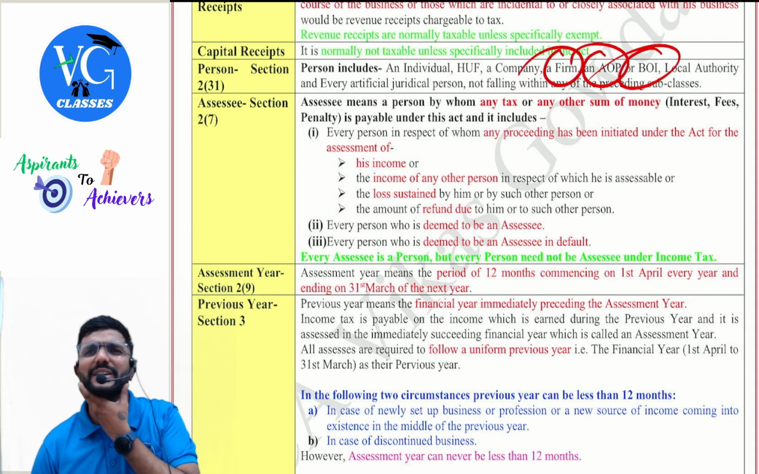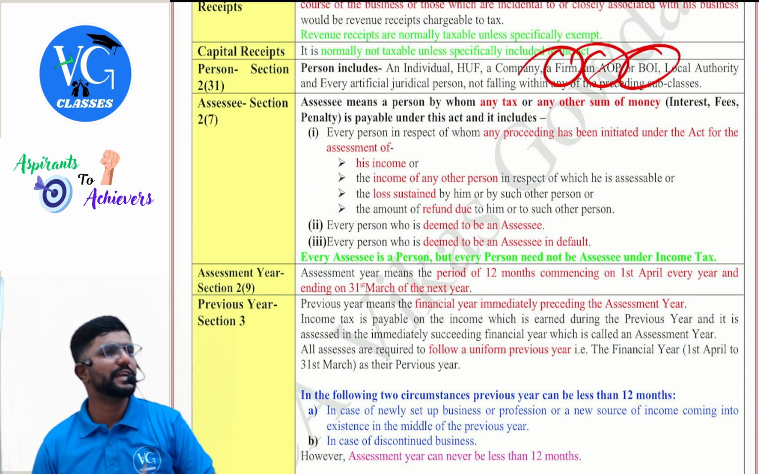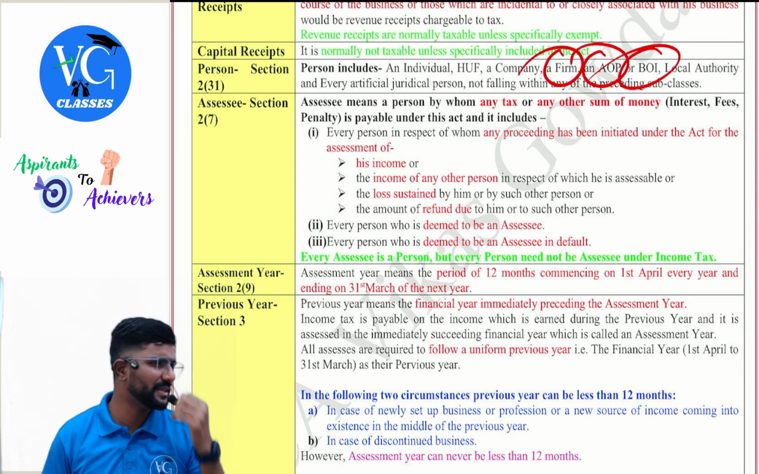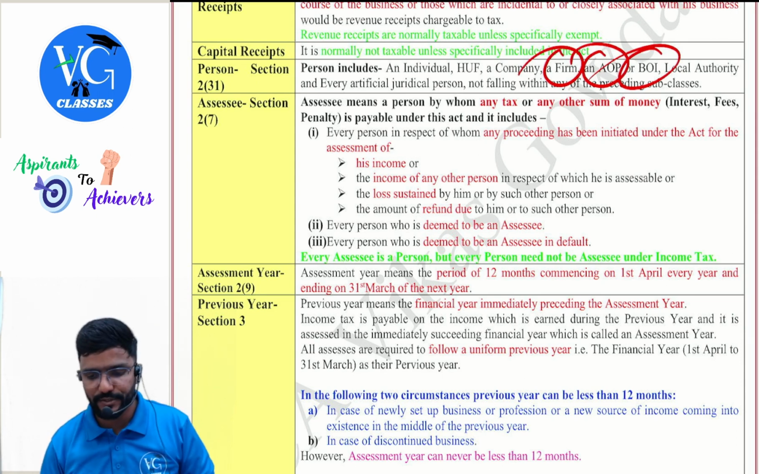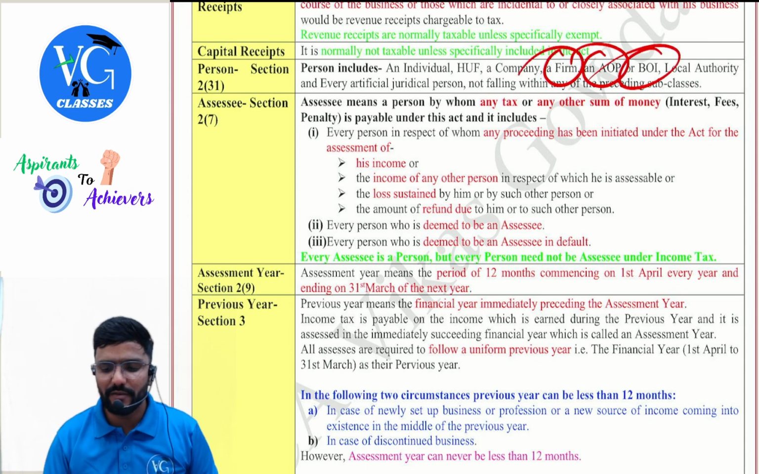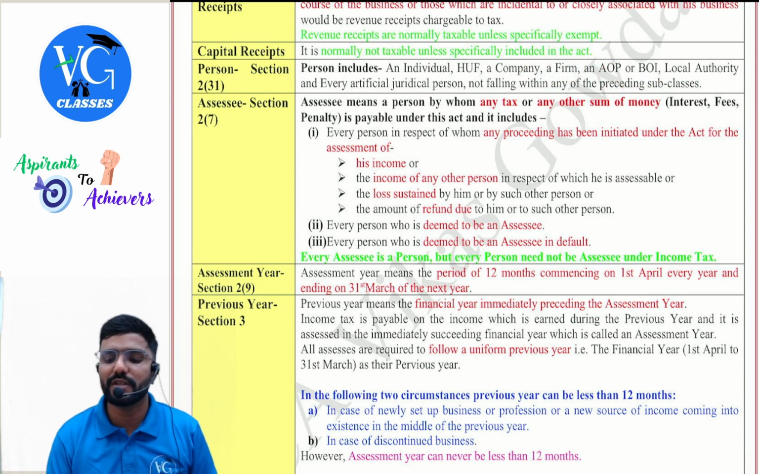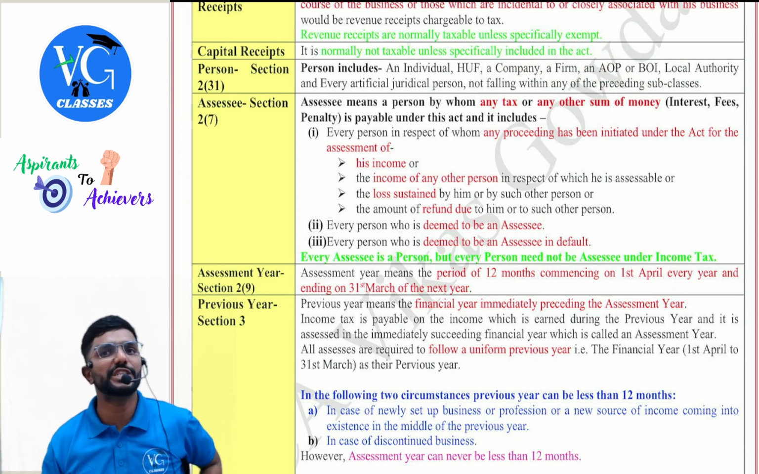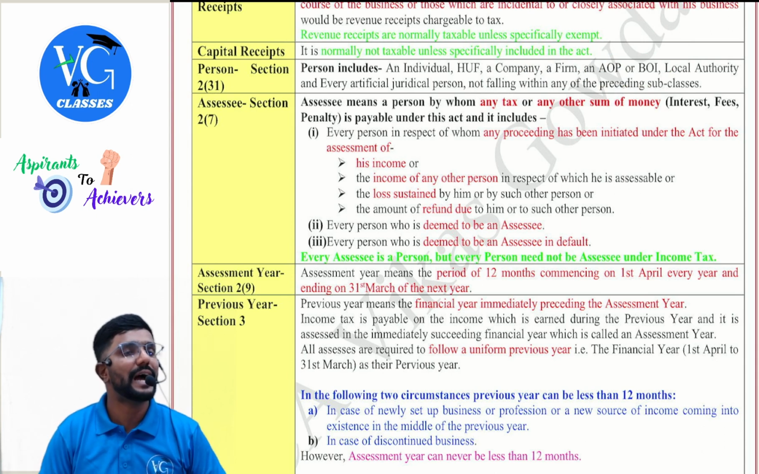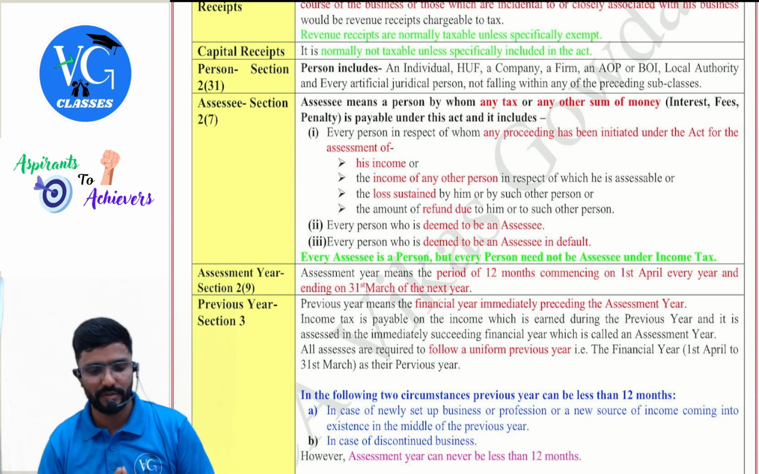Okay. Local authority. Guys, local authority is nothing but a local government, that is municipality or panchayat. Municipality is for urban areas. Panchayat, that is gram panchayat, taluk panchayat and all, is for rural areas. Then every artificial juridical person not falling within any of the preceding subclauses, means anyone who is not covered above. For example, educational institutions, hospitals, charitable institutions, all that will fall under artificial juridical person.